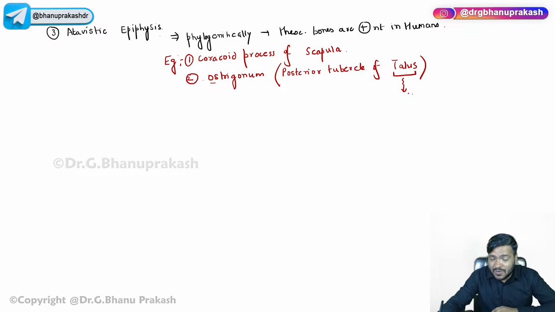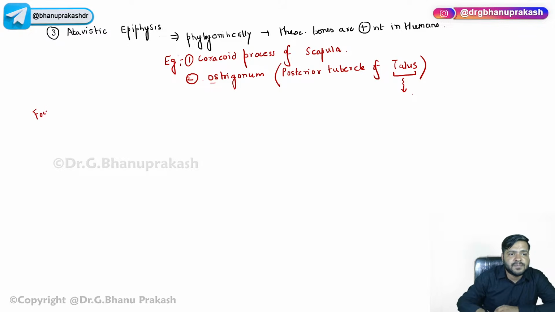Talus is a bone which is found in which anatomical region of the body? I have already discussed this yesterday. टैलस जो है कहाँ पे सुना है? चल फटाफट से बताओ। If you know, guys, please comment in the chat box, please tell me where we have studied talus. Lower limb, bone of foot, yes. फुट का कौन सा वाला पार्ट है? We have three parts: foot bones are basically having three parts. Yes, we have tarsals, metatarsals and phalanges.